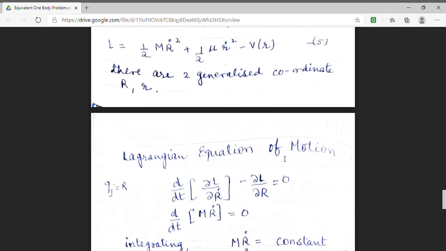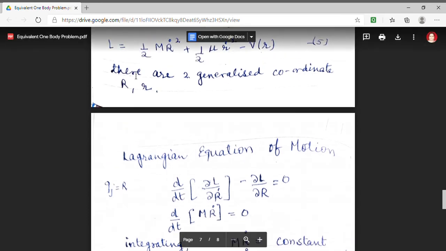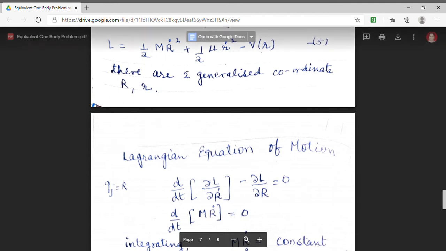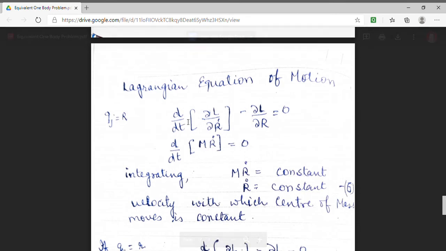From here we can see that differential of L with R dot is equal to M R dot. So this expression takes the form d by dt of M R dot, and derivative of L with capital R is 0. Now the Lagrangian equation becomes d by dt of M R dot equal to 0.